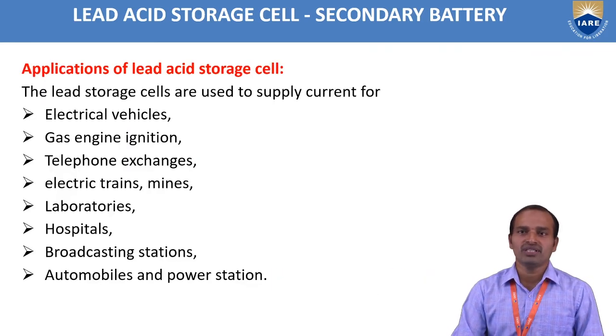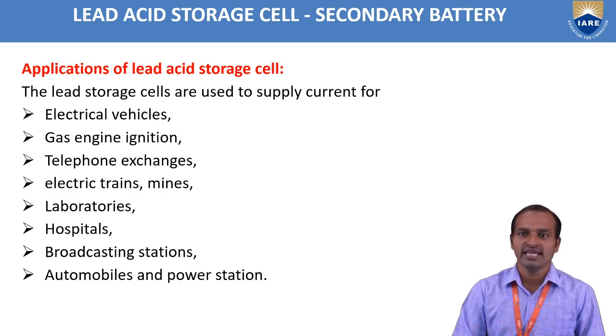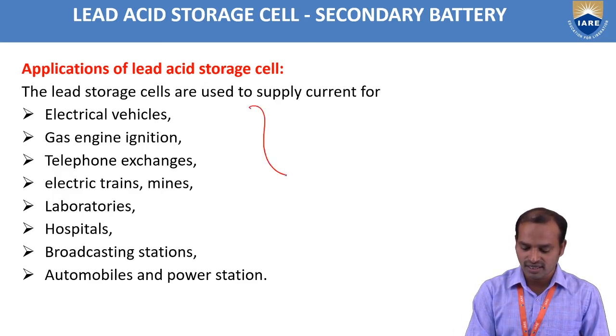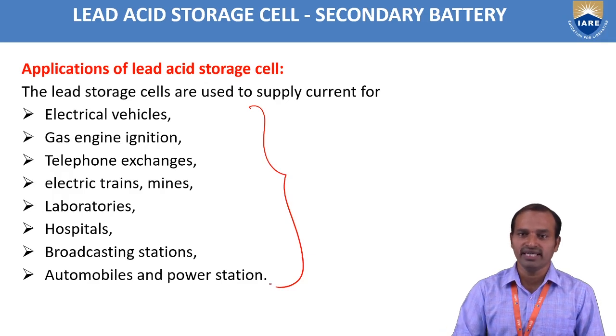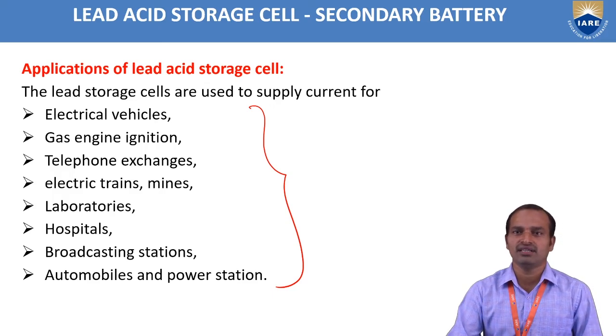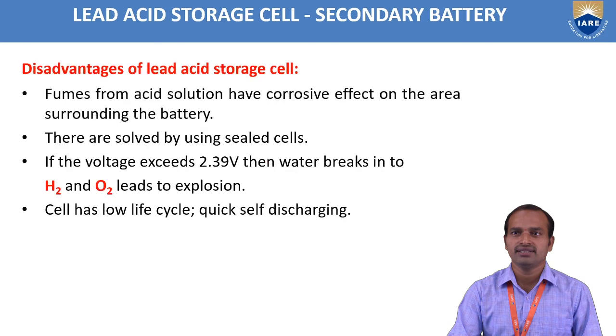The main applications of the lead acid storage cell: these are mainly used in electrical vehicles and automobile vehicles, gas engine emission, telephone exchanges, electric trains, mines and laboratories, hospitals, broadcasting stations, automobiles and power stations. These are all the applications of the lead acid storage battery.